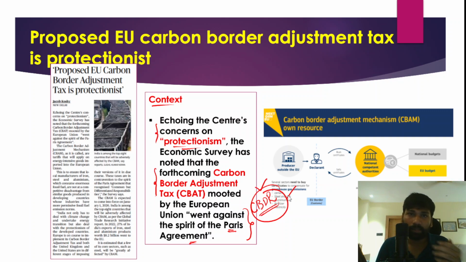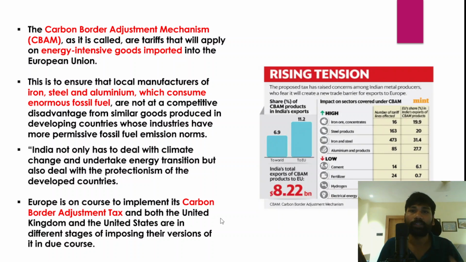Therefore, this carbon border adjustment mechanism of the European Union is inherently discriminatory and it is a protectionist measure. That is what the center says, because the mechanism essentially closes the gates for India's products entering the European Union. For example, India cannot export steel, iron, aluminium. Even if India wanted to export those goods into the European Union markets, these goods have to pay higher taxes or higher tariffs, right? So that is the carbon border adjustment mechanism that was recently launched by the European Union.